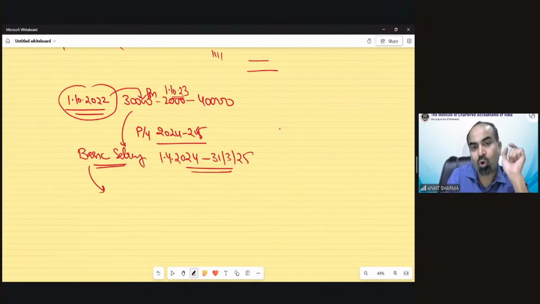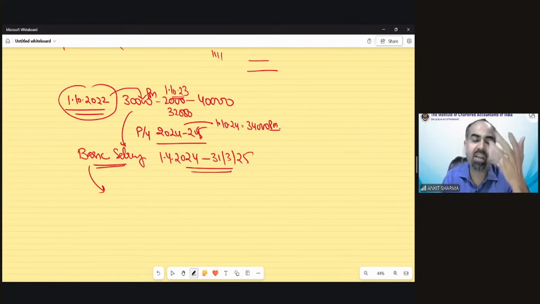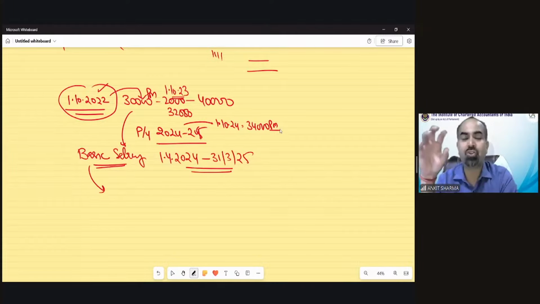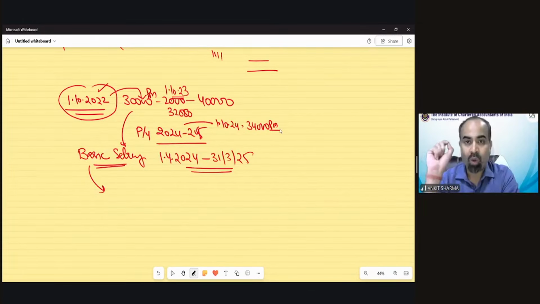So from 1st October 23, it would have been 32,000 per month. And after 1 year, that means from 1st October 24, it would have been 34,000 per month. So till it reaches 40,000, it will increase every year from the date which is given in the question, not from 1st April, from the date which has been mentioned over here. Every year the salary needs to be increased by 2,000 till it reaches 40,000. Once it reaches 40,000, then it would be 40,000 per month always.